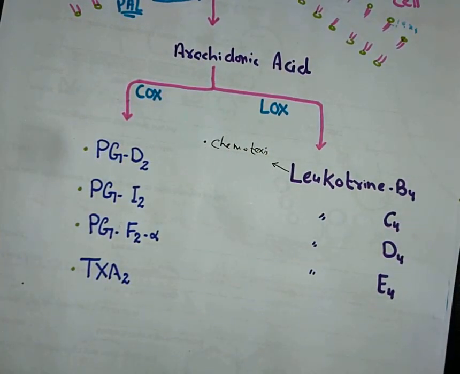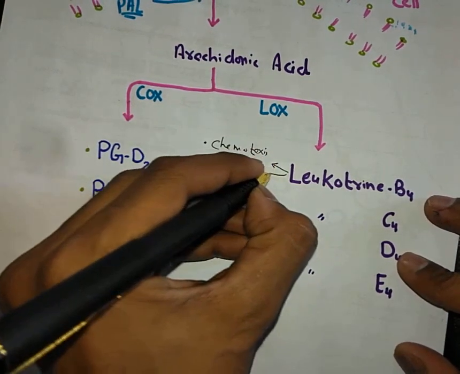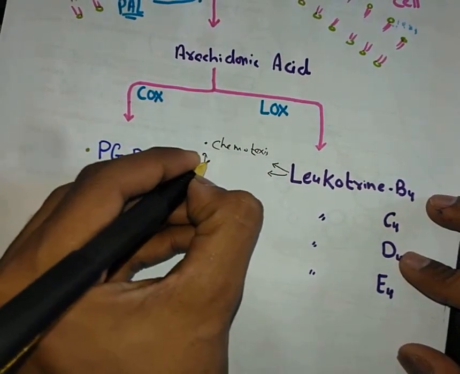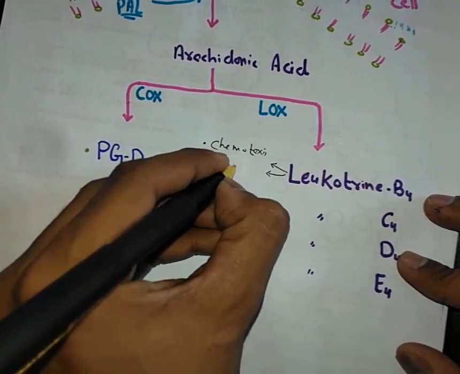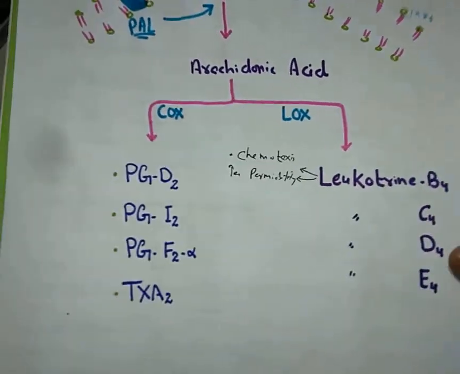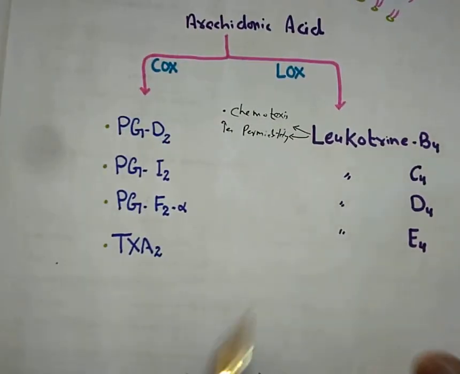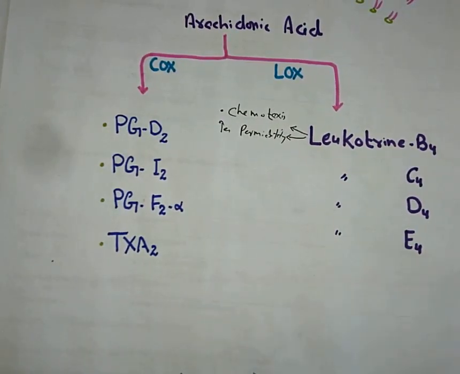It means it will attract other WBCs, other neutrophils, other mast cells to the site of allergy. It also causes vasodilation and increases permeability. Obviously, with vasodilation, more and more fluid will leak out and edema will be caused. So basically leukotriene B4 will cause the permeability.